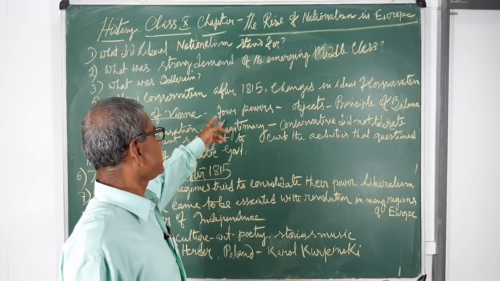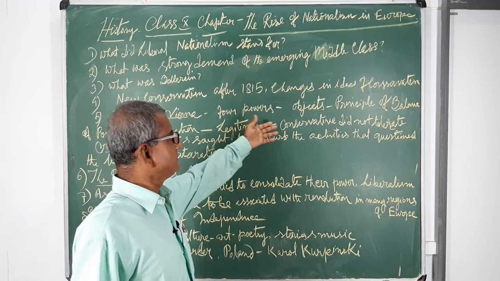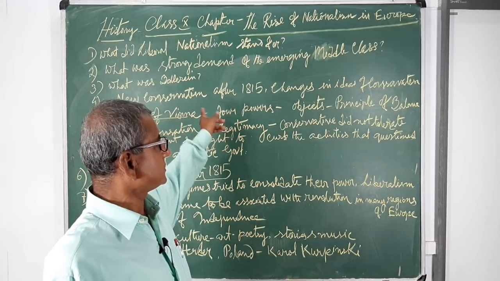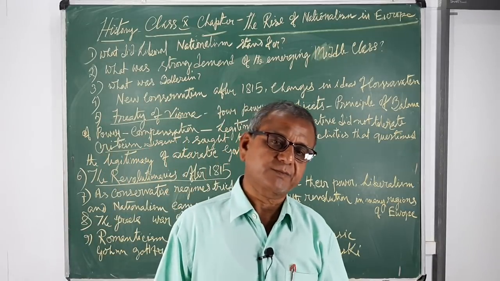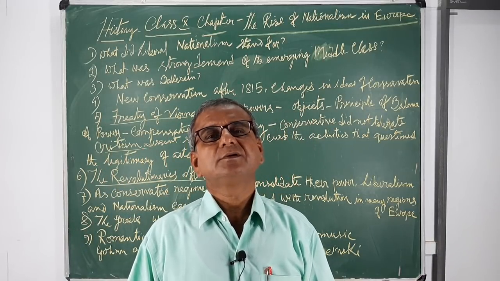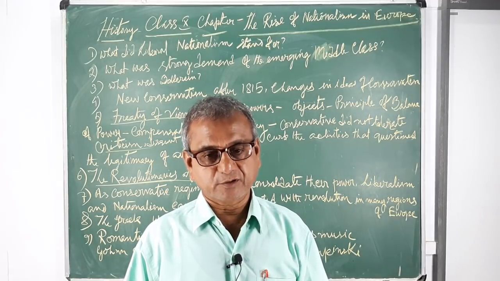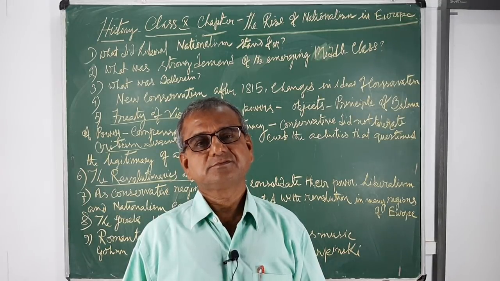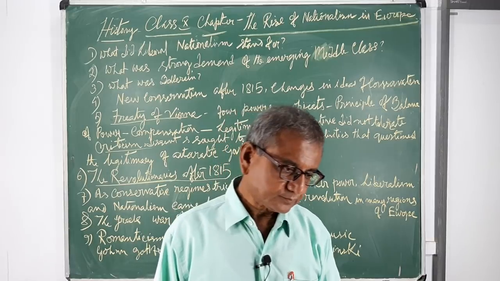And with this purpose they met at Vienna. The four powers I have already mentioned. And what were the objects of the Vienna Congress? The main purpose was the restoration of the old monarchical order and destruction of French ideals, liberty, equality and fraternity.